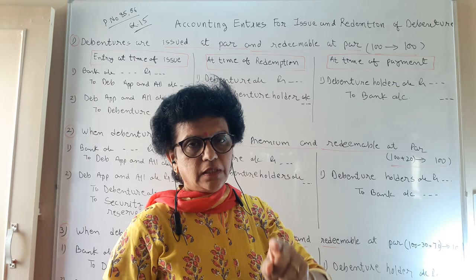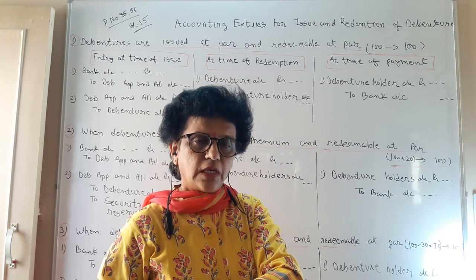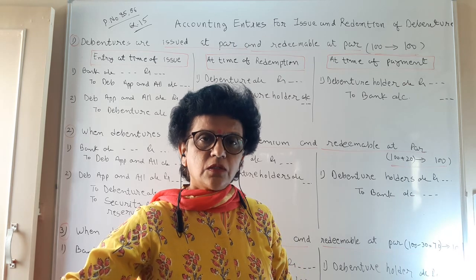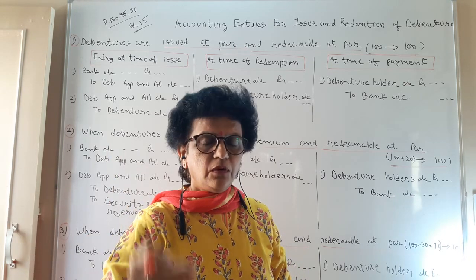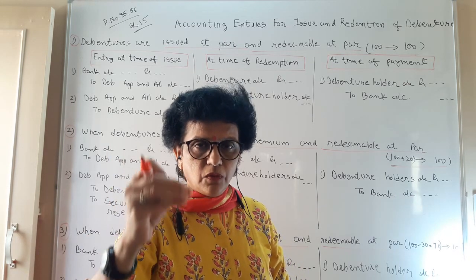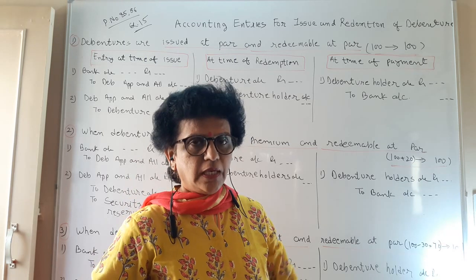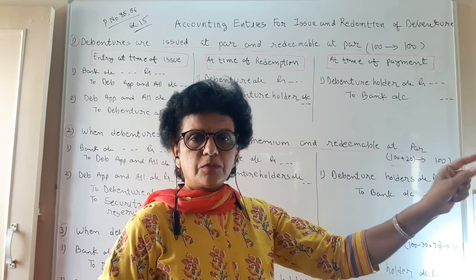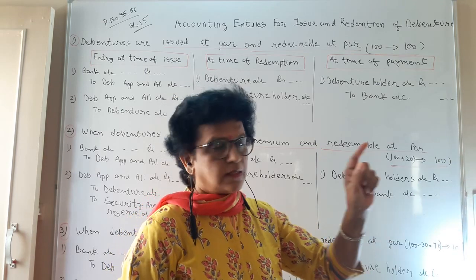Ramanlal may have sold it to Chhaganlal. Chhaganlal may have again sold it to Kanubai. Kanubai may have sold it to Sureshbhai. So today you must know whether the owner of the debenture is Sureshbhai or our original investor who purchased the debenture from us.